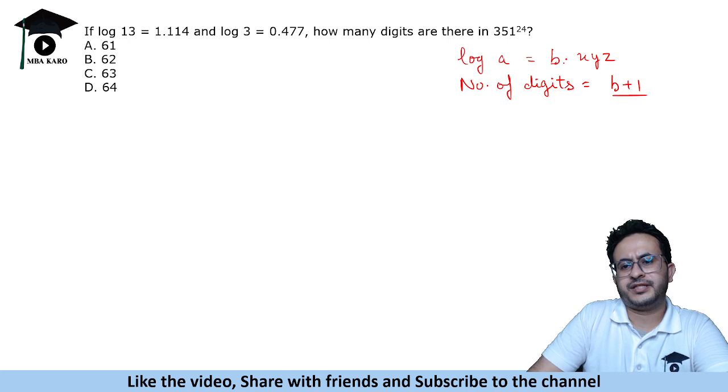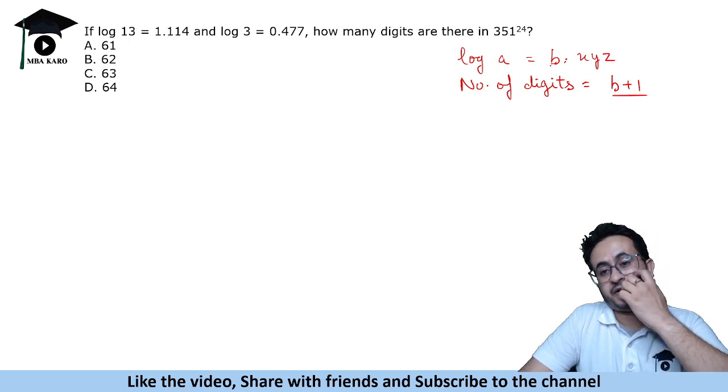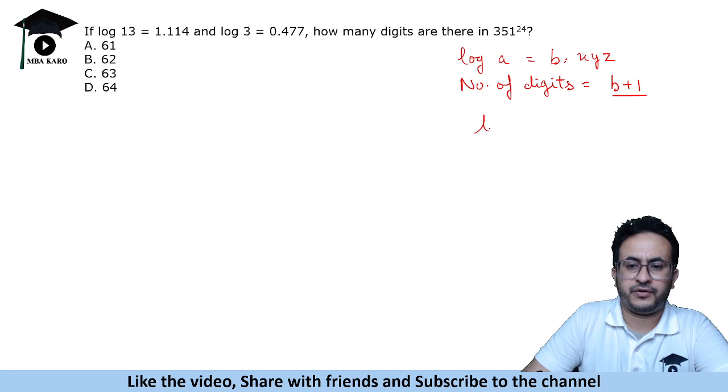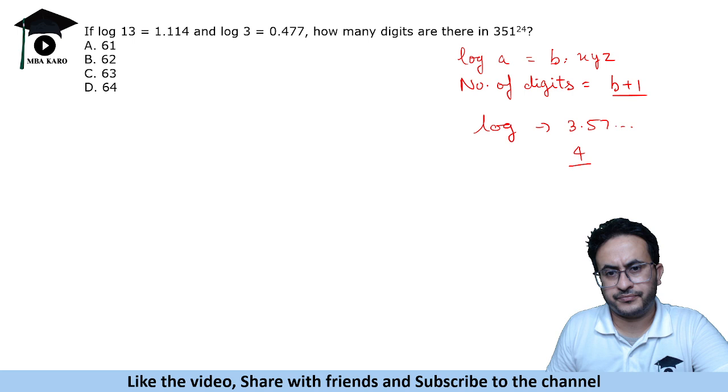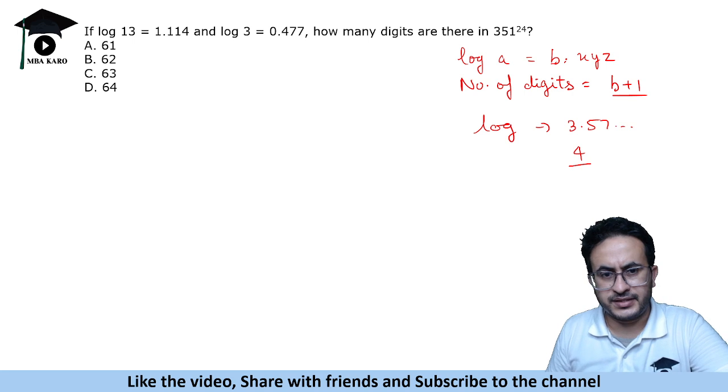Whatever comes before the decimal, it has one more digit. So let's say some log value is 3.57, anything, it can be 3.57, 3.03, anything. That means the number of digits is 4.